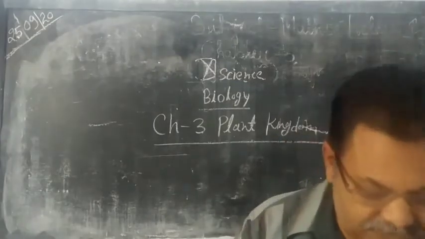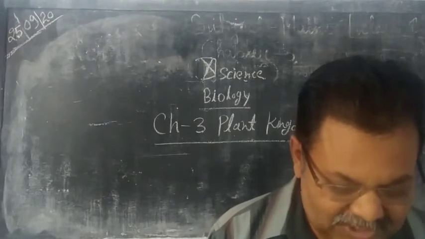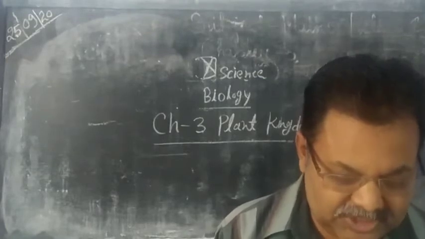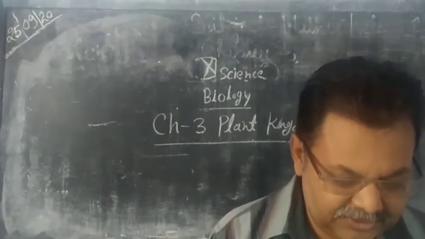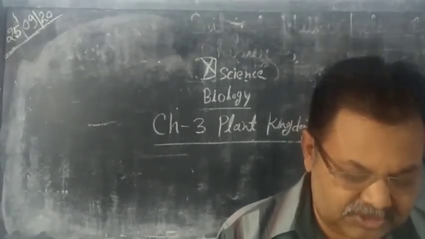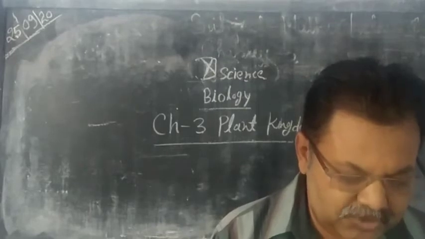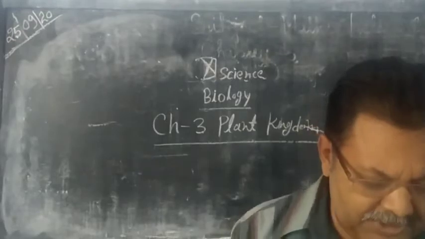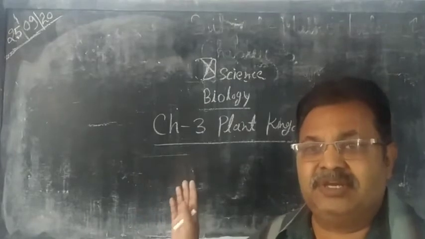We have discussed in our earlier classes in the five kingdom classification system Protista, Monera and fungi. Now in this class we have to study the plant kingdom. All the plants are studied in this kingdom.